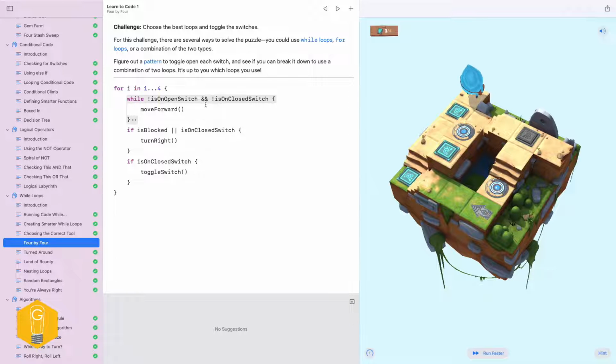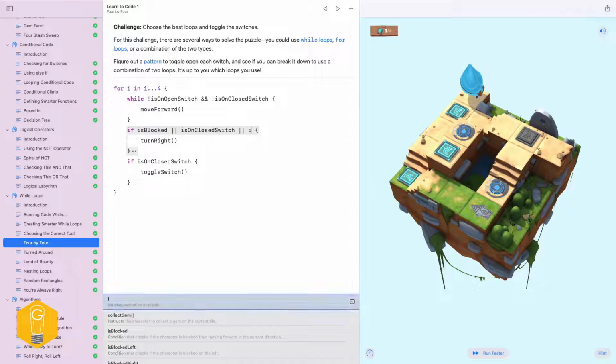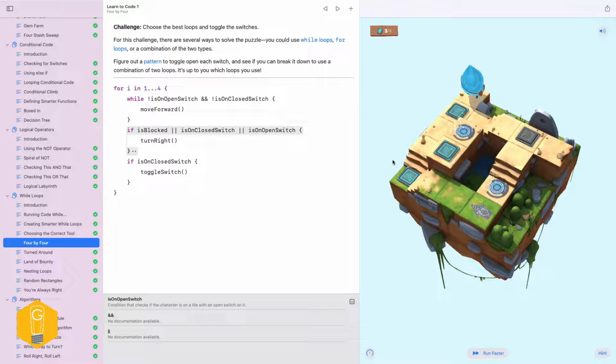So we're using our logical and here. So we're going to keep moving forward while we're not standing on a switch. If we're blocked, meaning we can't move forward, or we're on a closed switch, or is on open switch, and we can do multiple ORs like this, then we're going to turn right. So anytime we're on any kind of switch, I don't think there's an is on switch. Nope, there's not. That would be nice. We could write that later on, but I don't want to write something that we haven't been exposed to yet. If is on closed switch, toggle switch. I think that will do it now.